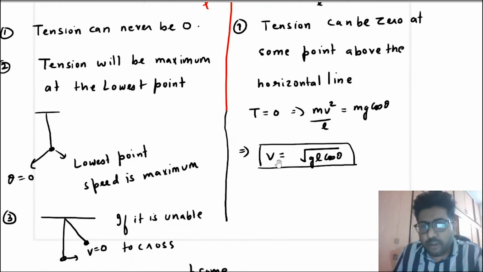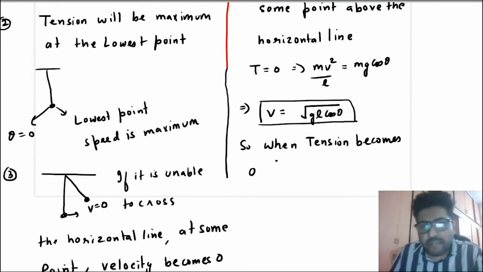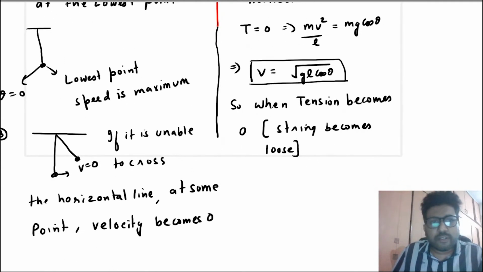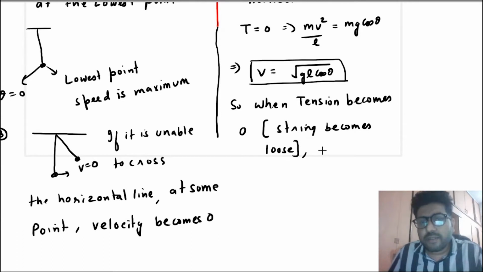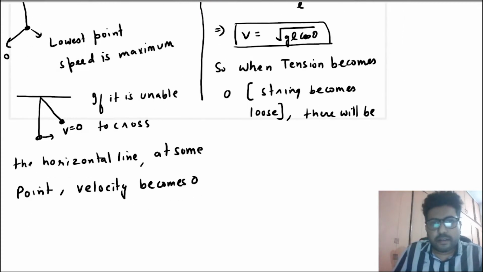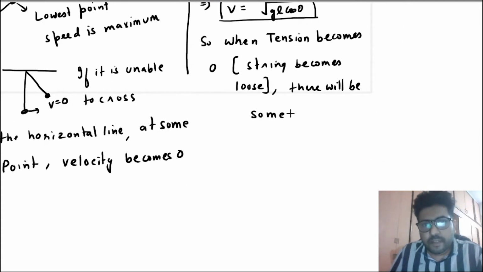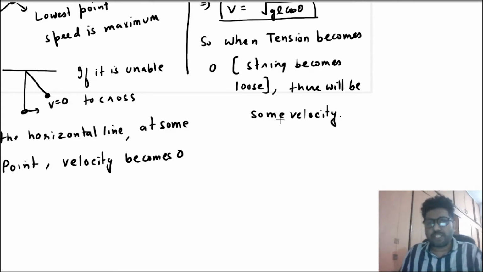So when the tension becomes 0, that is, the string becomes loose, in that case also there will be some velocity.